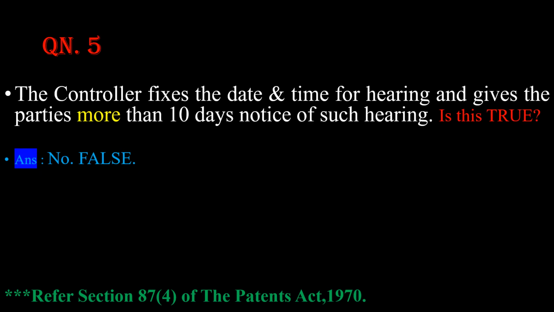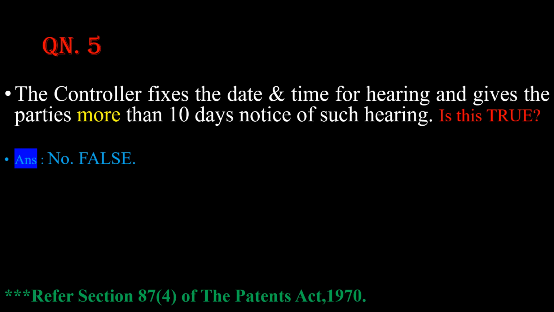Question number 5. The controller fixes the date and time for hearing and gives the parties more than 10 days notice of such hearing. Is this true? Now friends, the answer is no. This statement is not true. This is false. And for what reason is this wrong?